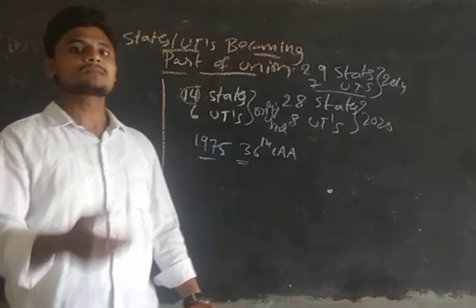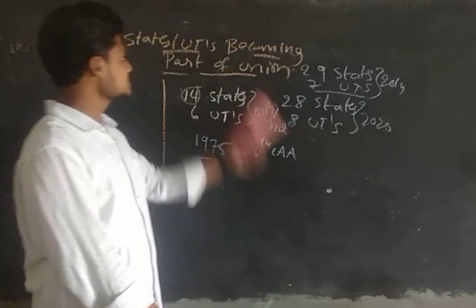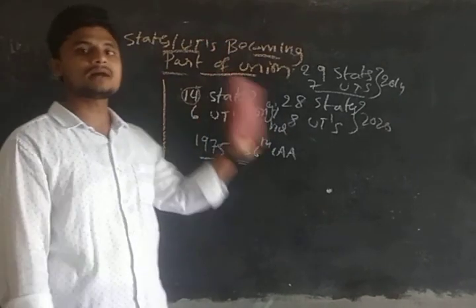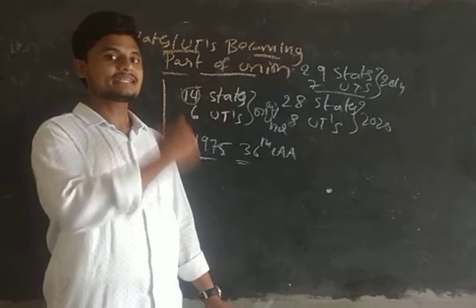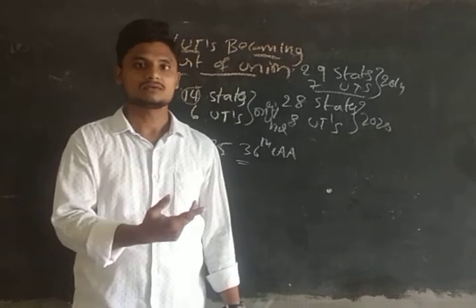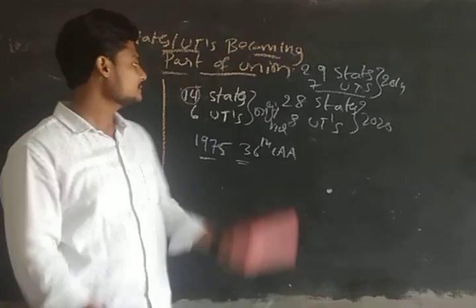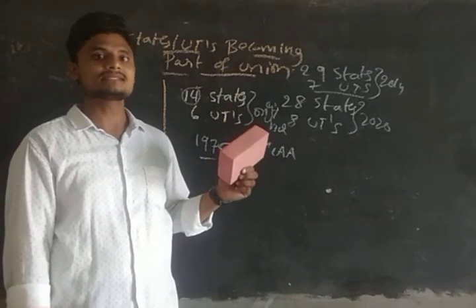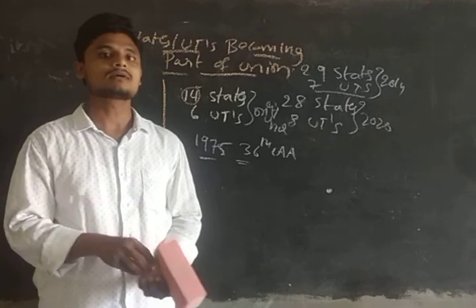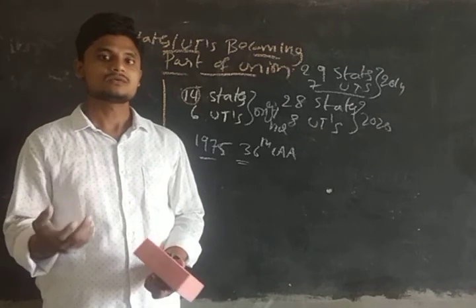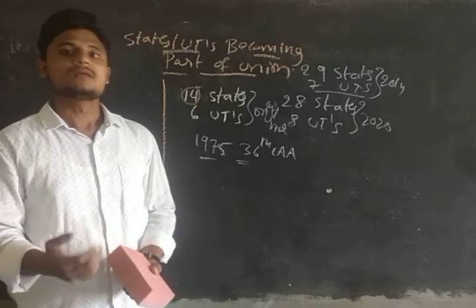Guys, with this I am closing my session. So this is about the states and union territories becoming part of India, guys. So two things, internally and externally. Why? Because by the time we got independence in 1947, we had not got the entire territory of India. So we got it as the days passed. So thank you one and all.